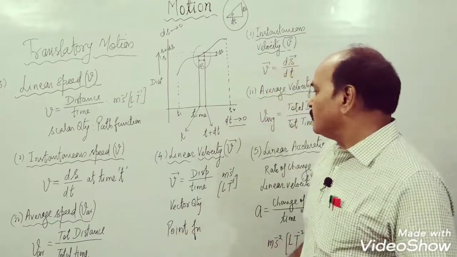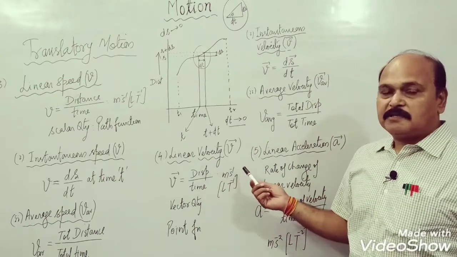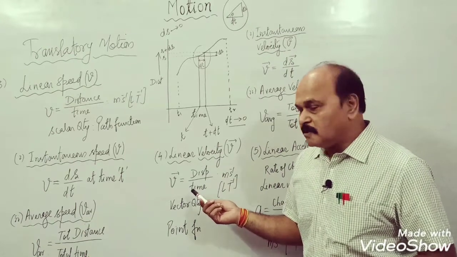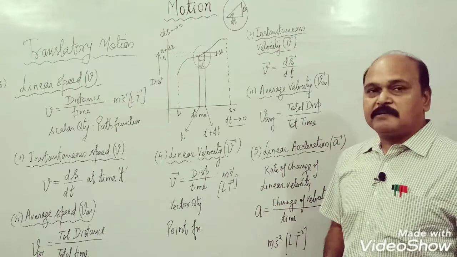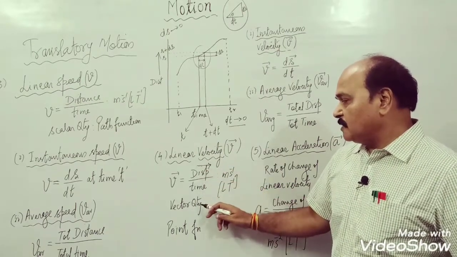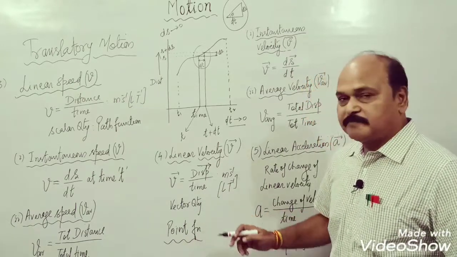The next physical quantity for translatory motion is linear velocity. Linear velocity is the ratio of displacement to time. Its unit is meter per second. Dimensional formula LT minus 1. This is a vector quantity. Since displacement is a vector quantity, therefore velocity is a vector quantity. Displacement is point function, therefore velocity is also point function.